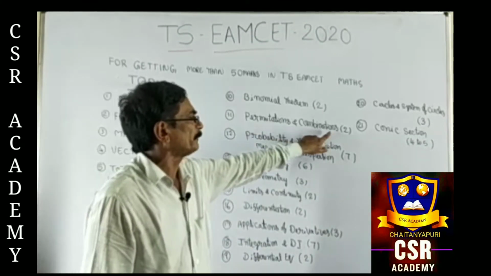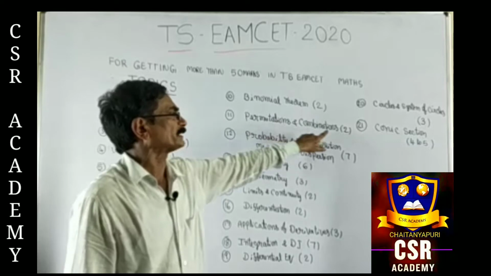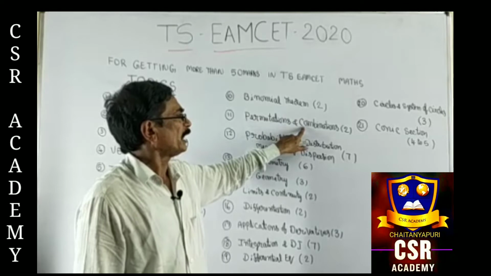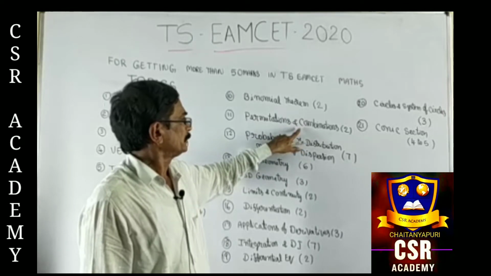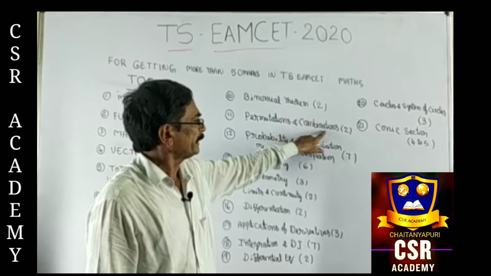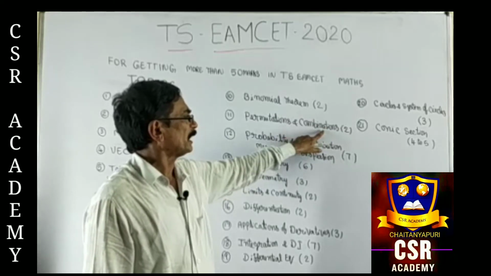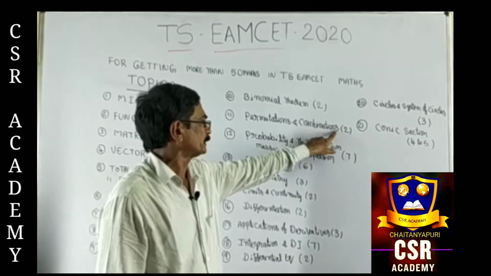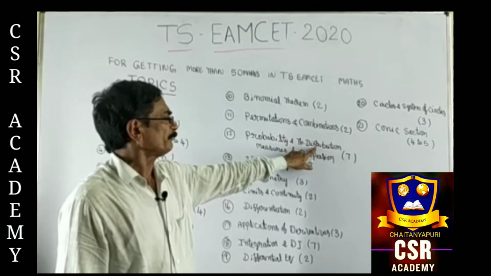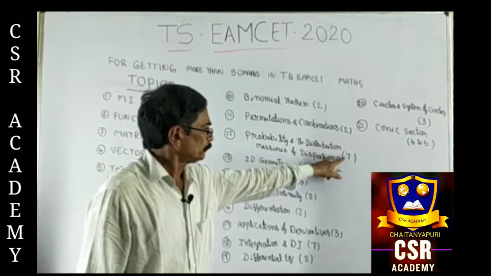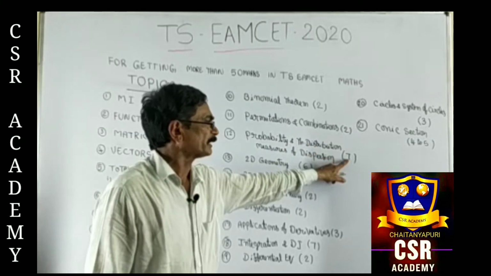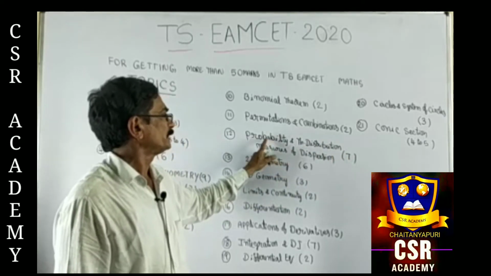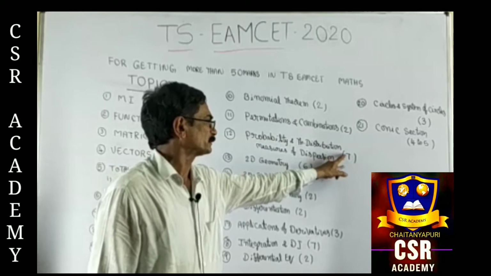From permutations and combinations, they will give 1 question from permutation, either rank problems or seating arrangements in a row or in a cycle. In combinations, they will give selection problems, any 1 question. You can easily do 1 question out of 2 questions. And probability, random variables and measures of dispersion, the most valuable topic. They will give 7 marks, all using main basic concepts only. So we can easily get minimum 4 to 5 marks from this topic.